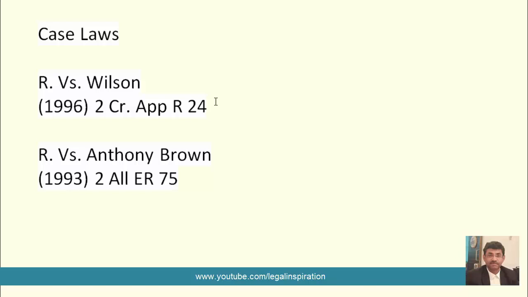Now, in this matter, the accused were charged and actually convicted by the trial court with a variety of offences under Section 20 and Section 47 of the Offences Against the Person Act 1861. When the matter reached the Court of Appeal, the Court of Appeal dismissed their appeals against conviction. Then the matter went to the House of Lords. The arguments of the defendants were rejected.